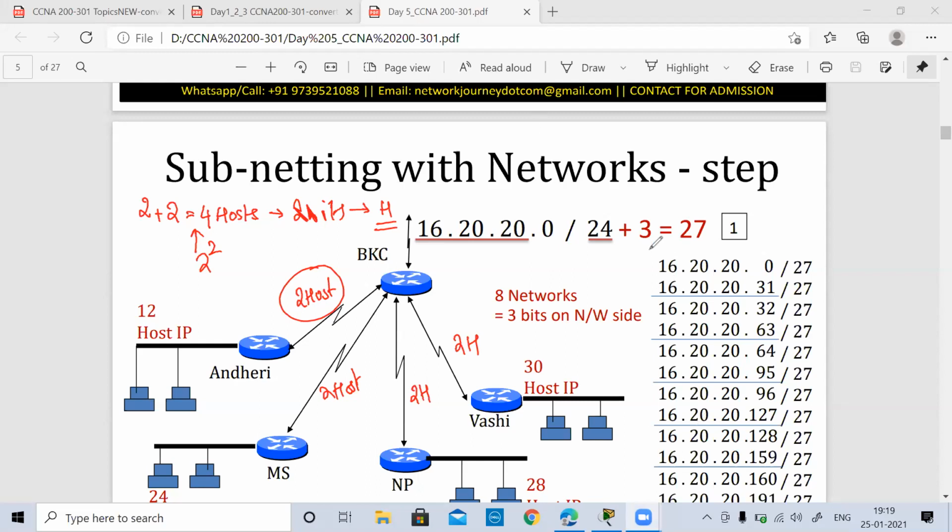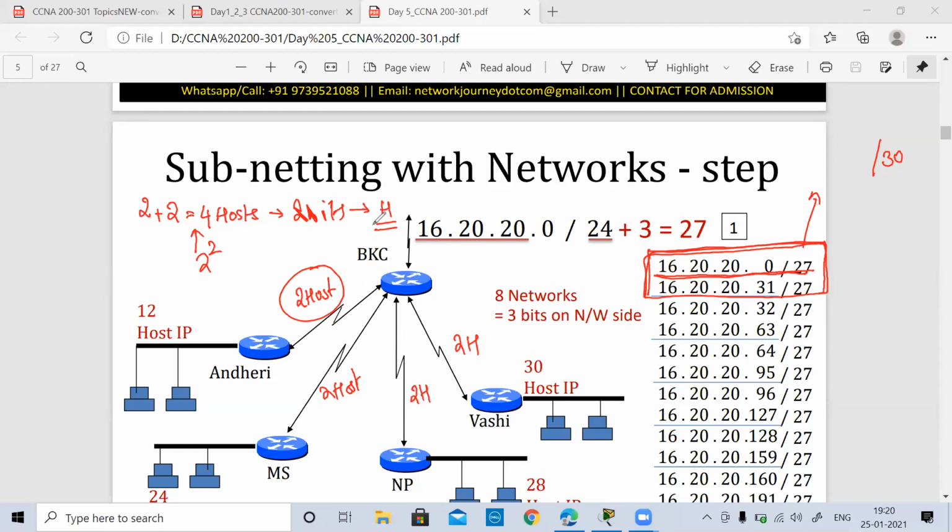So what I'm going to do now is take this entire subnet with slash 27 and make it slash 30. Can you tell me how many networks I can make with this one subnet now? Let's say this IP has been allotted to me with slash 27.